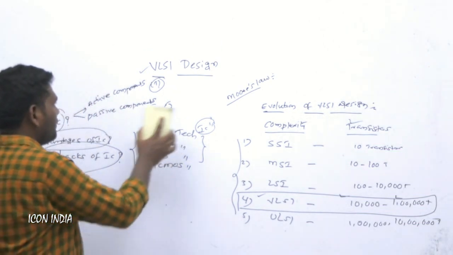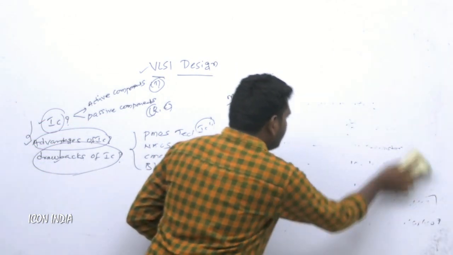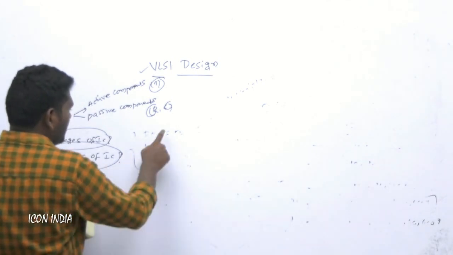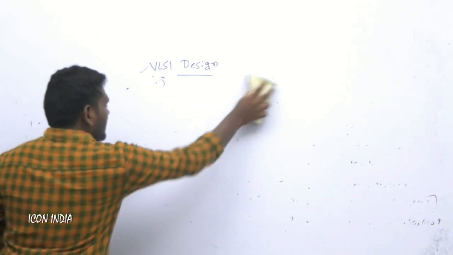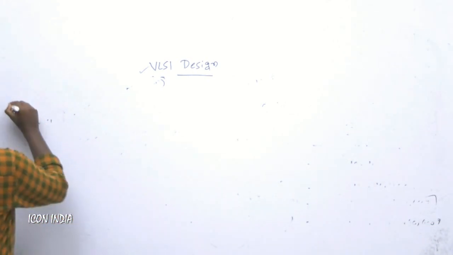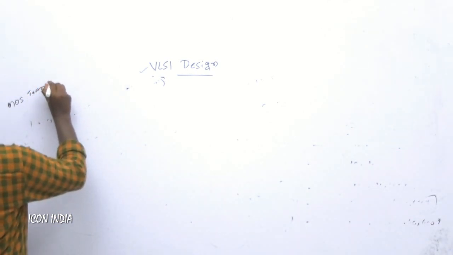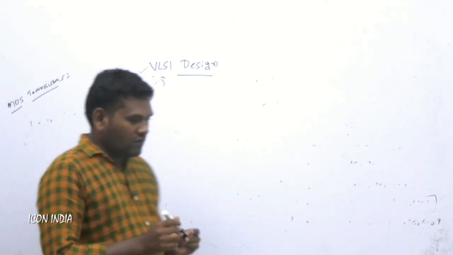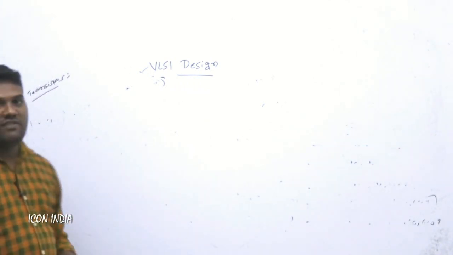Before we go for VLSI concepts, we must know the basic fundamentals of MOS transistors. Every MOS transistor involves different kinds of fabrication processes: PMOS, NMOS, CMOS, BiCMOS. So that's why the first concept is MOS transistors. What is meant by MOS transistor? Why do we use MOS transistors in VLSI design?